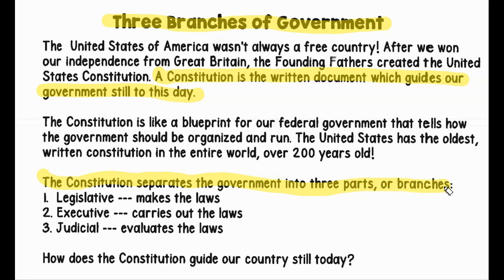1 is the legislative branch, which makes the laws. 2, the executive branch carries out the laws. And the judicial branch evaluates the laws. By the way, one of those 3 is what the president does. He's the executive branch, meaning he makes everything into a law by signing things.